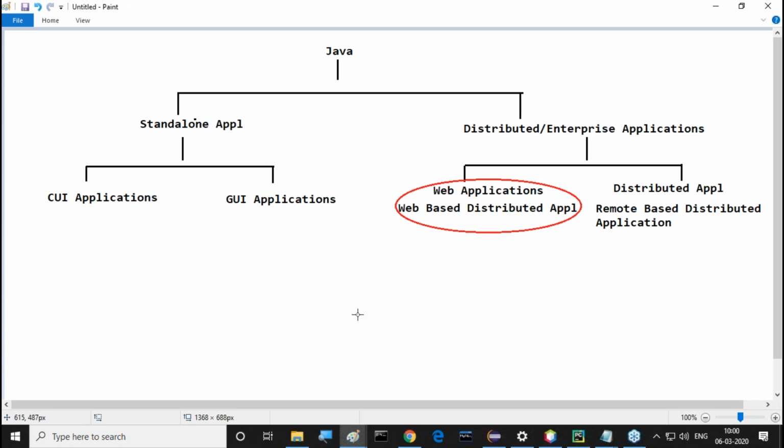First of all, what is a standalone application and what is an enterprise or distributed application? You know already, from my demo classes, I gave this definition a number of times.